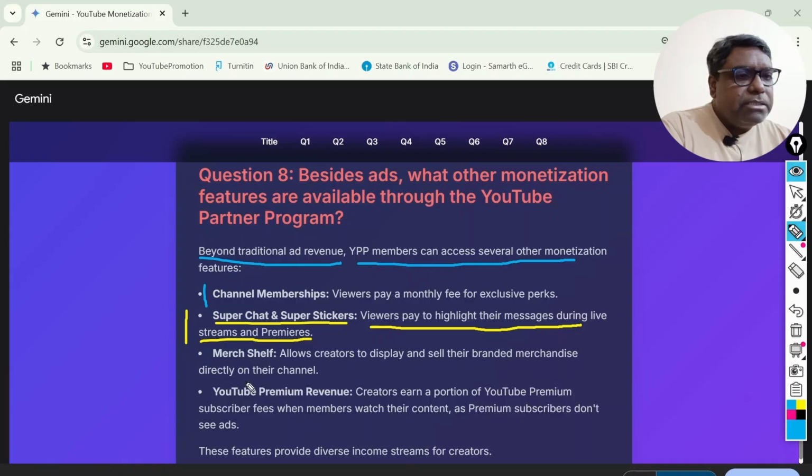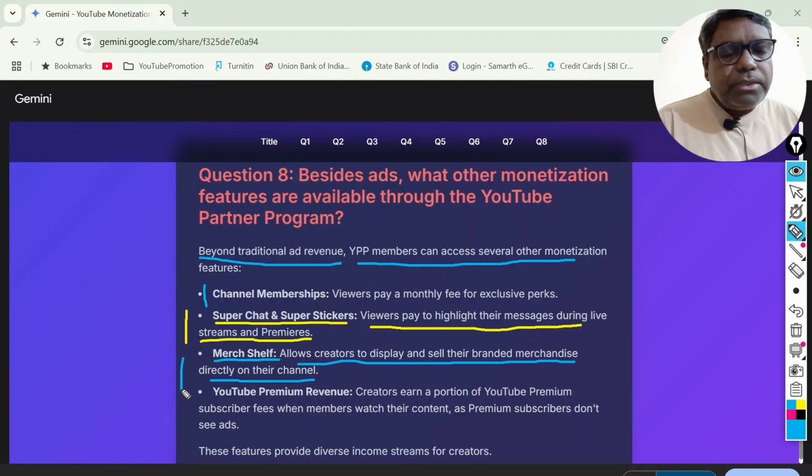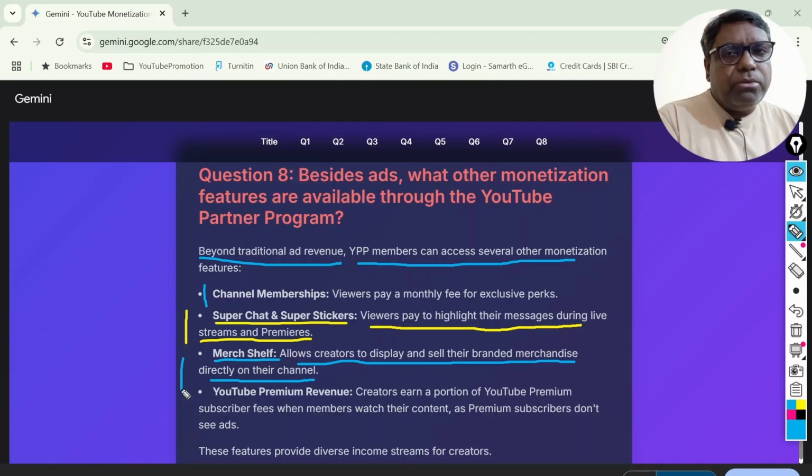Okay. Another part is the merch shelf. Now what is that? It allows creators to display and sell their branded merchandise directly on their channel. You will find many channels selling their own products, like cups, shirts, clothes, pens. Many products are available with their signature or channel logo, from channels that are quite popular. People who watch their channel have a fascination for buying their products. This is another way of raising funds by the channel holders.